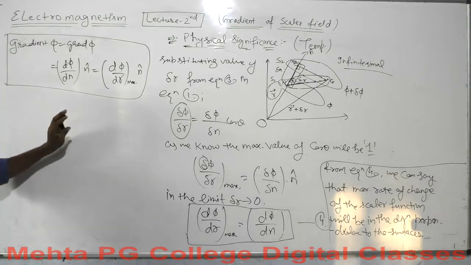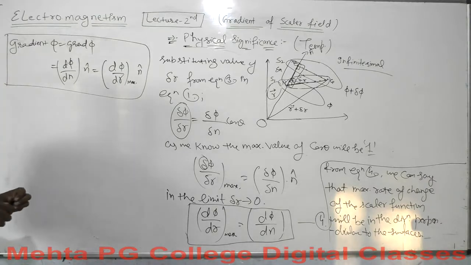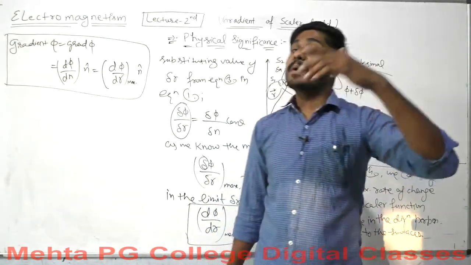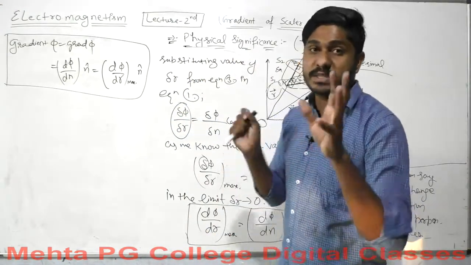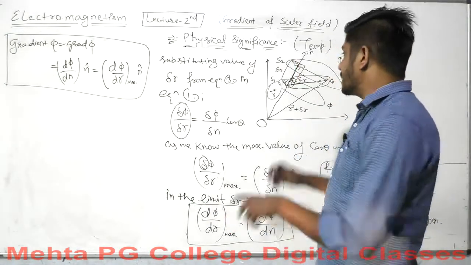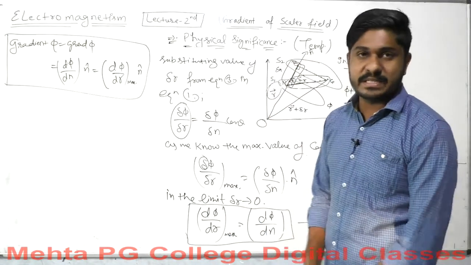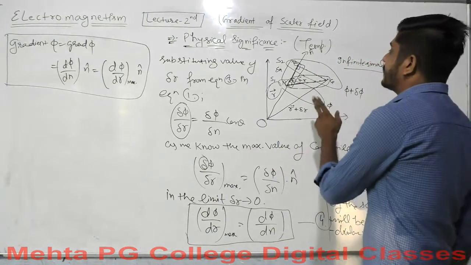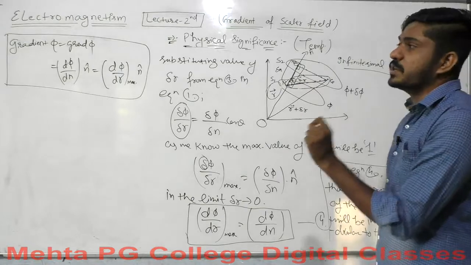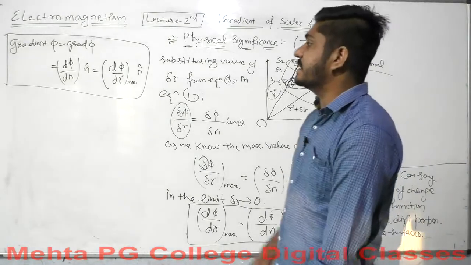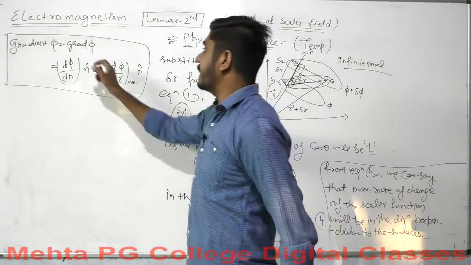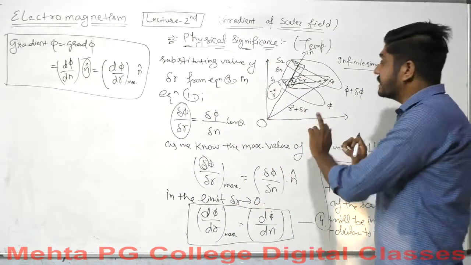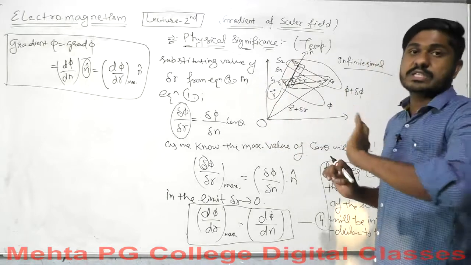Within here we end up with the physical significance. What does the physical significance tell us? When you are talking about gradient, what is the gradient? Gradient is the maximum rate of change of any scalar function with respect to some axis or some parameters. The maximum rate of change of that particular scalar function will be in the direction perpendicular to the surface. What does n cap represent? N cap represents a unit vector perpendicular to the surface, which represents that particular scalar function.